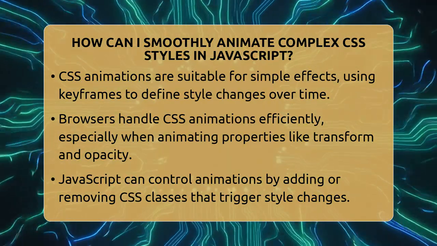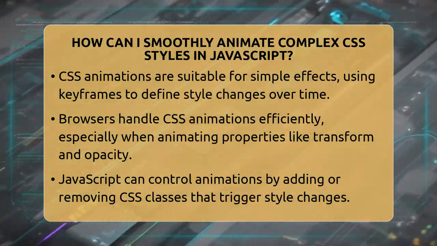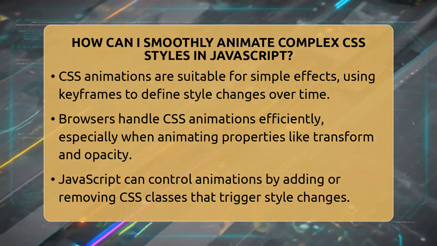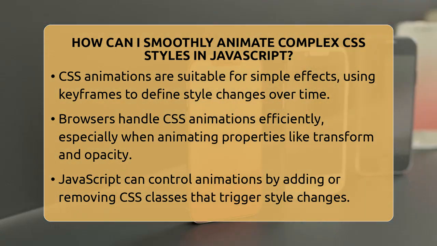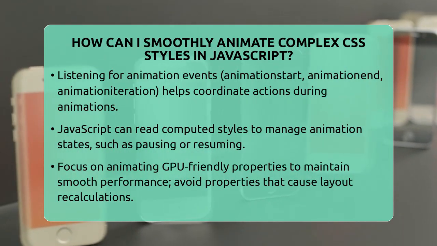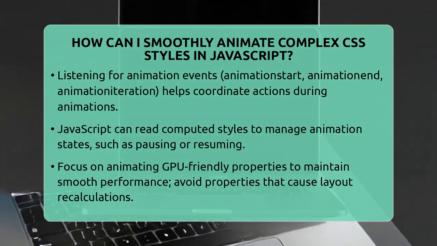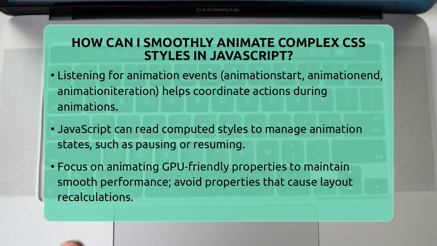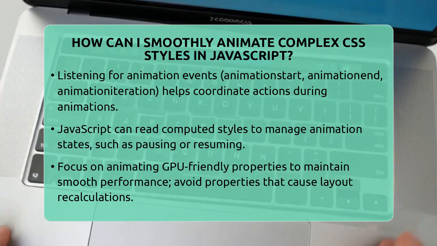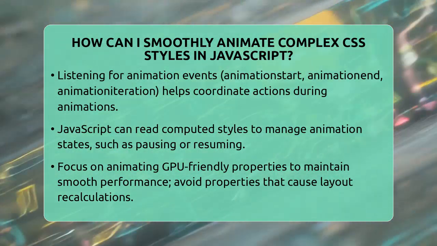JavaScript plays a key role in controlling these animations. You can add or remove CSS classes that trigger animations, making your interactions dynamic. For example, to fade an element in, you add a class that changes opacity from 0 to 1. To fade out, you remove that class and add another that reverses the effect. This pattern keeps your code clean and leverages the browser's optimized animation engine.